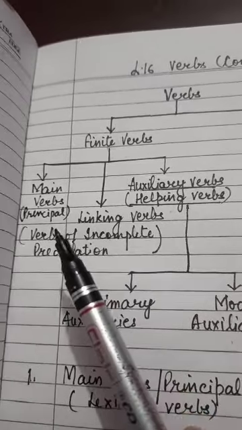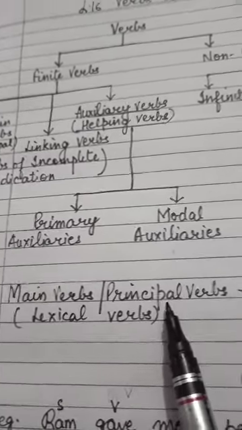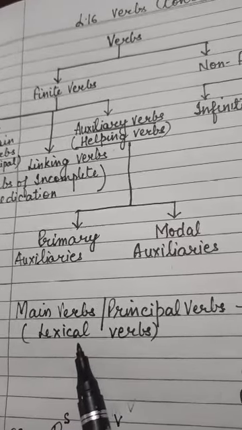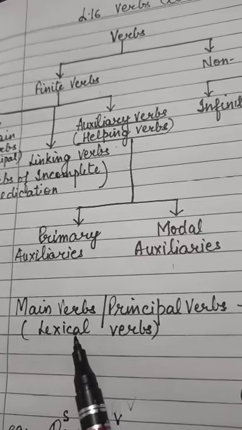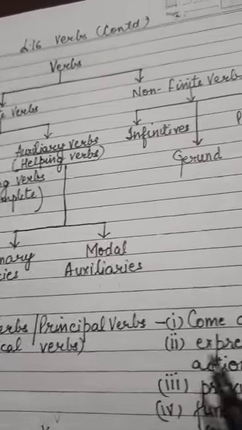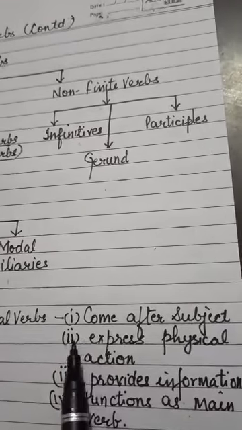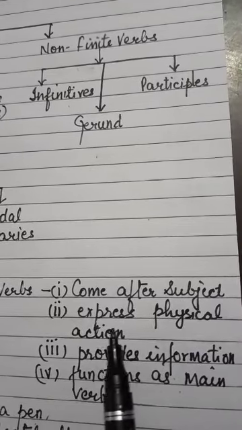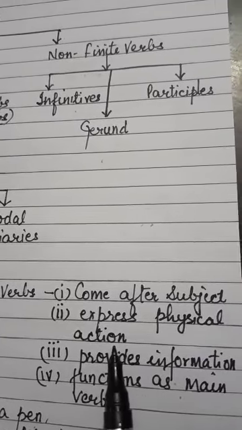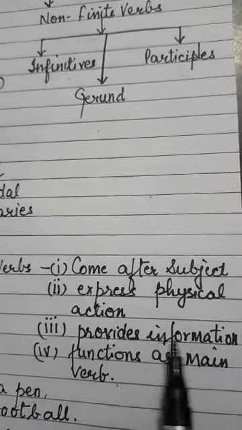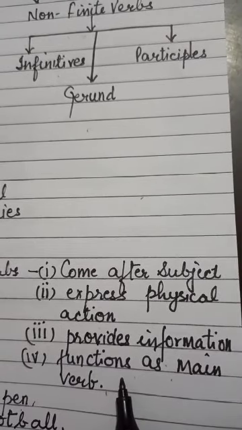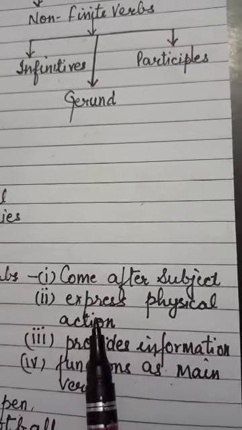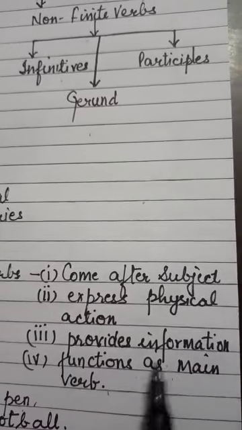What are main verbs? Children, main verbs. Now, main verbs are also called principal verbs and they are also called lexical verbs. Just keep in your mind, it's a name. Main verbs are also called lexical verbs. Right? Now, first of all, remember, main verbs come after the subject. They express physical action. Right? They are very active. They provide information. They function as the main verb. Please note it down. Principal verbs or main verbs come after a subject, express physical action, provide information and function as the main verb.